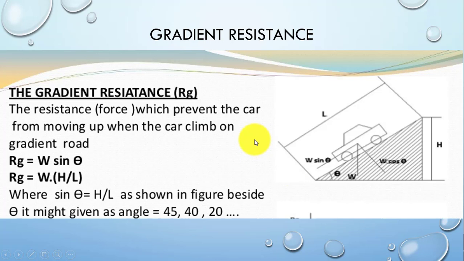So these are the main three resistances a vehicle faces while it is driving. First one was rolling resistance, second one was air resistance, and third one was gradient resistance. So the power generated by the vehicle should be higher than all of these three resistances. Only after that will the vehicle be able to move from the steady condition, and also this power should be given to keep the vehicle in motion.